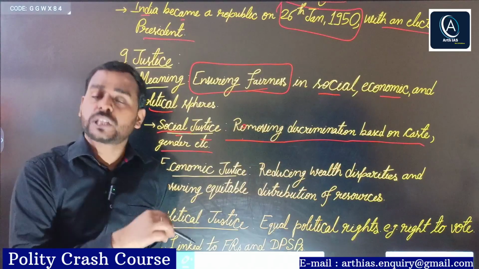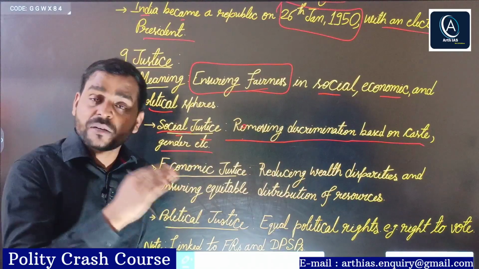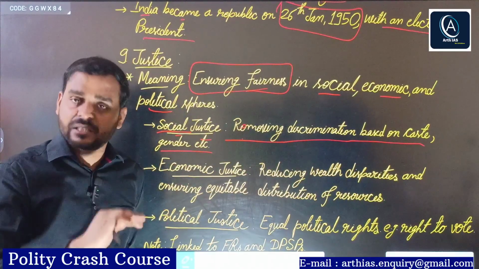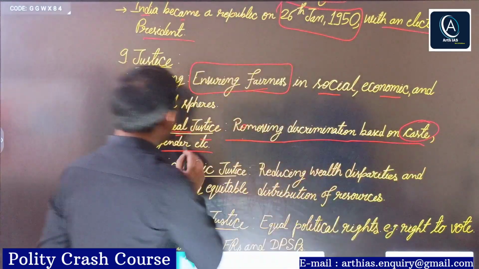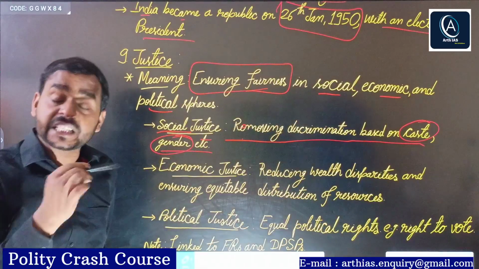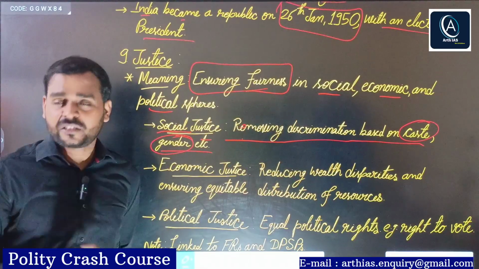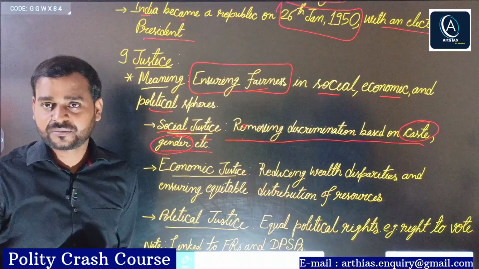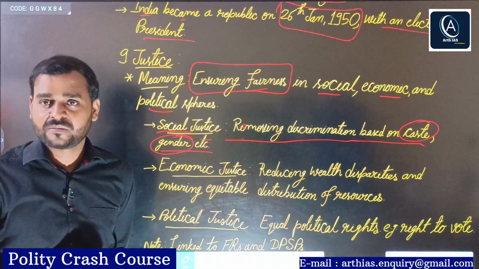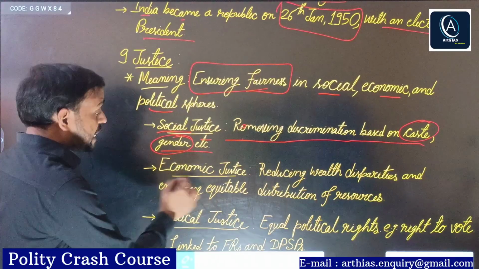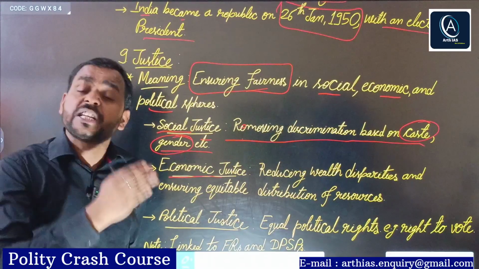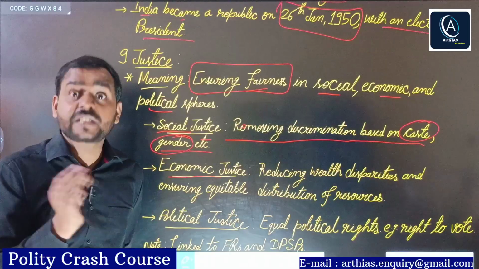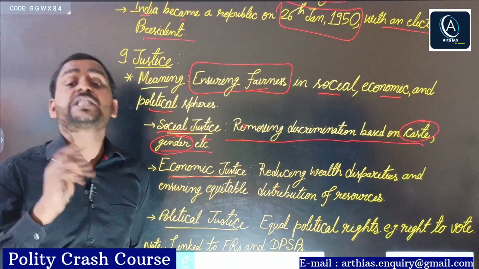Right? How to ensure social justice? By removing discrimination, whether it is based on caste or gender. Right? And both caste-based discrimination and gender-based discrimination exist in India for more than 1,000 years. Again, economic justice. Economic justice simply means reducing the disparities between rich and poor.